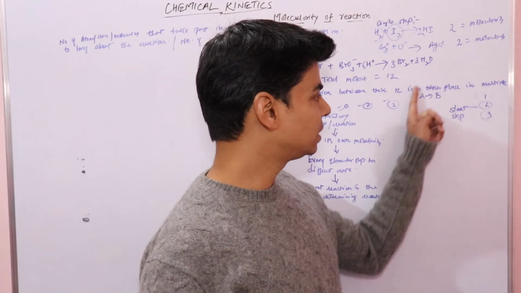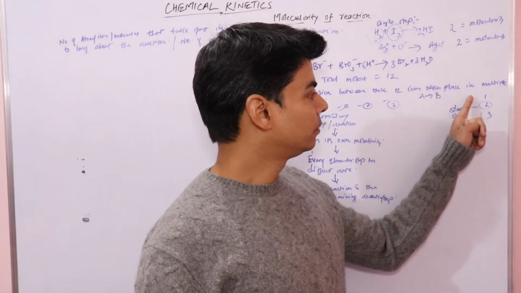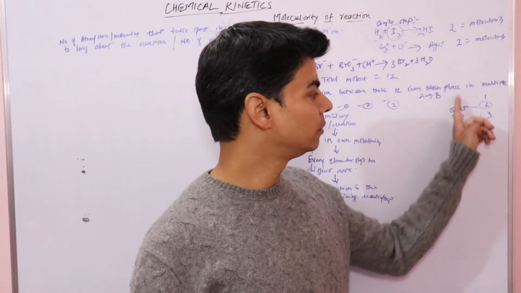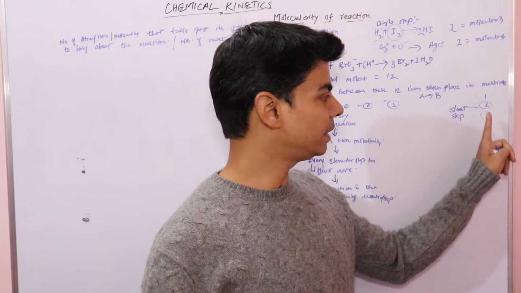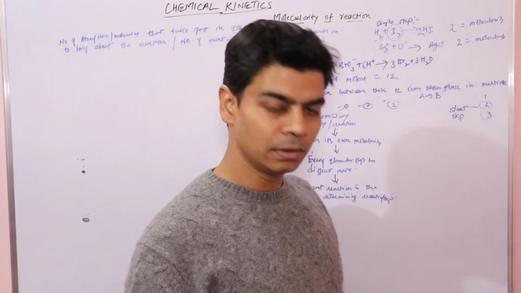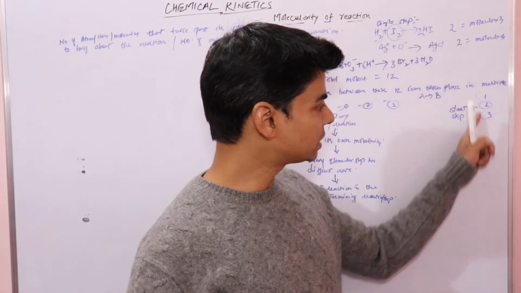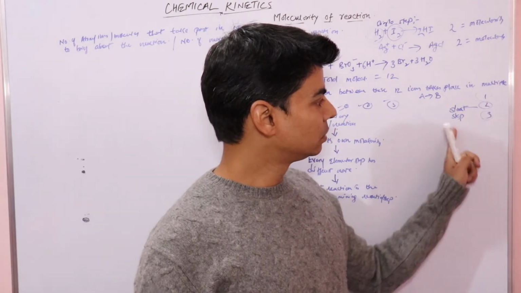So this reaction A to B, which is occurring in these 3 steps, would be considered as completed when first, second and third, all the 3 steps get completed, right? So among these 3 steps, the slowest step is the second one.